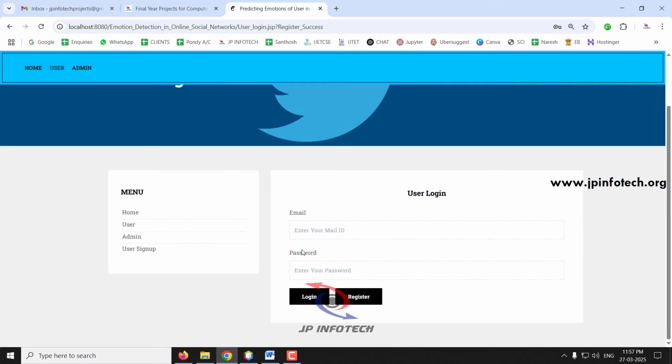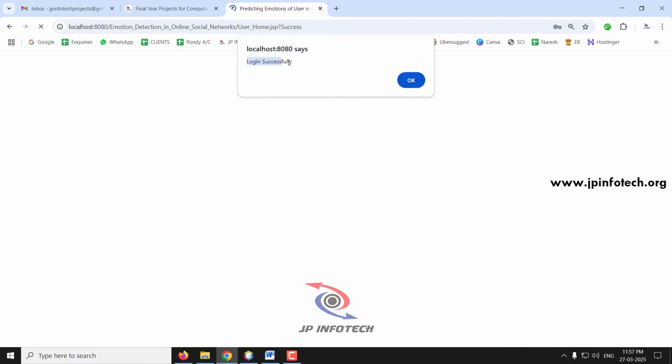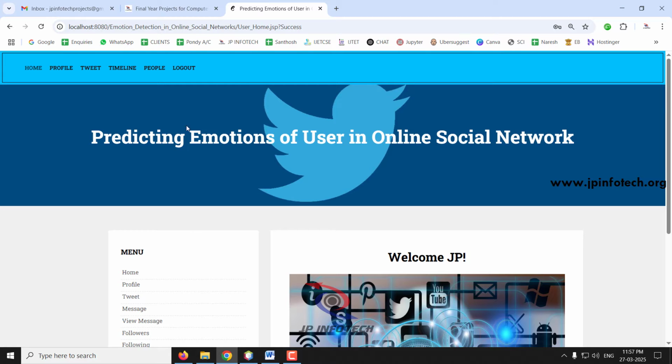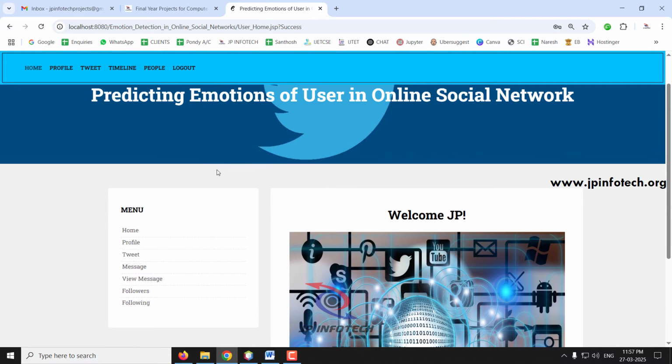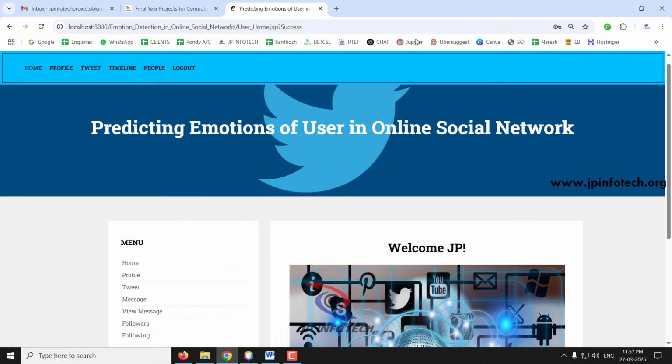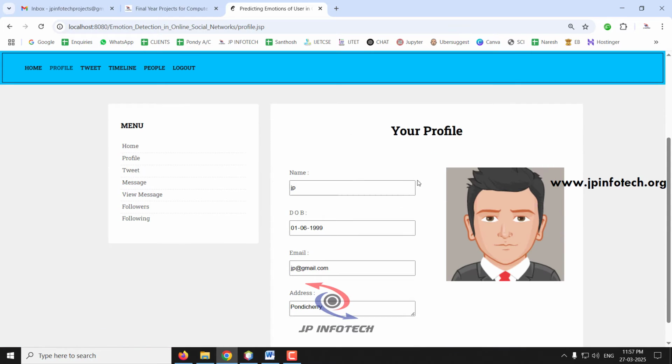Now let me sign in to the account in the user login page. Just enter the email ID and the password that we used during the registration part and click the Login button. Now the login is a success, click OK. Now we can see the home screen of the user page. Here we have different options. First one is Profile. You can view your profile information, whichever you gave during the registration part, and it will be displayed here.